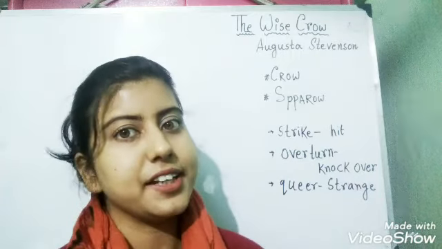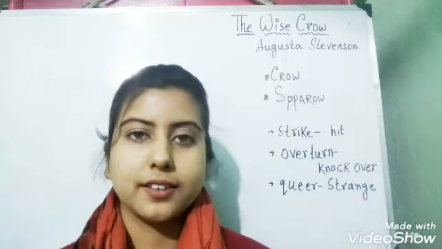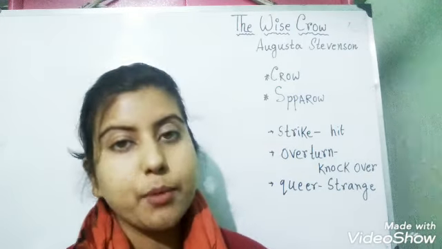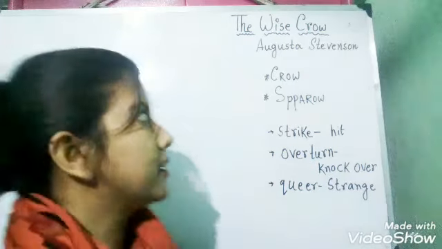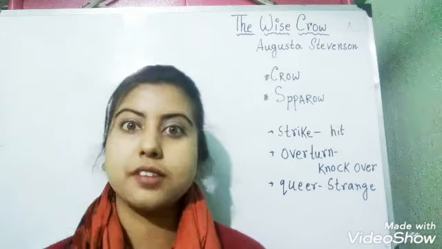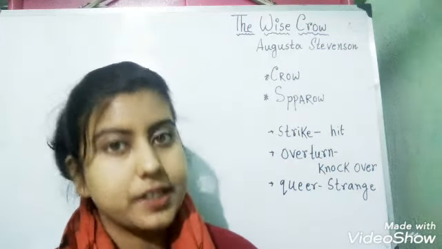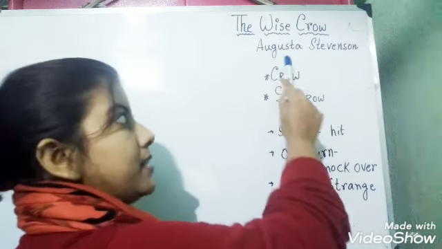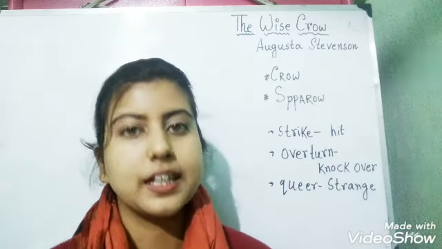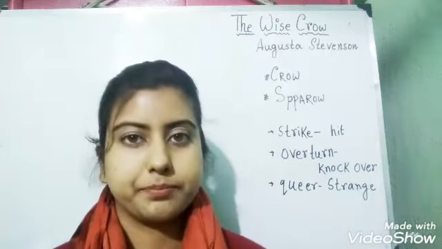In today's English class, we are going to read a story from your reader book. The name of the story is The Wise Crow. This story is written by Augusta Stevenson. Augusta Stevenson is the author of this story.